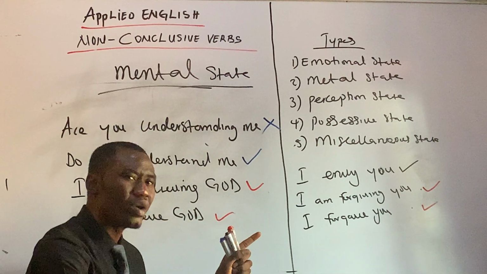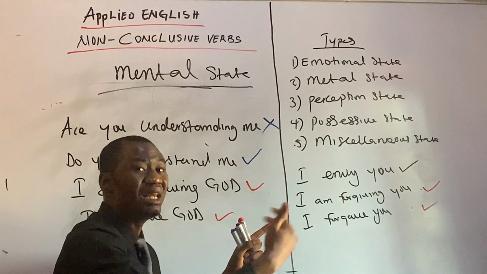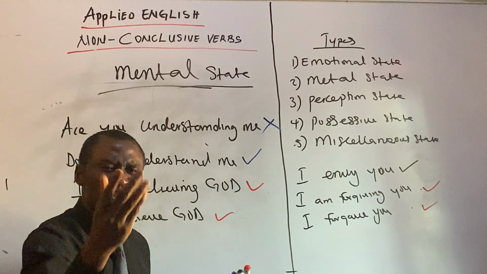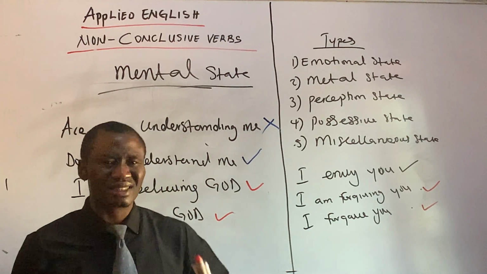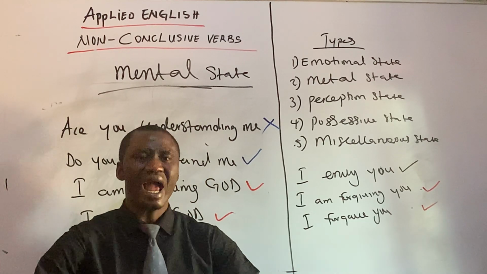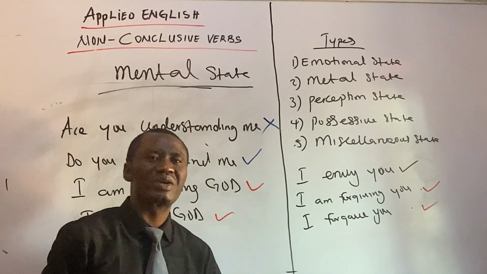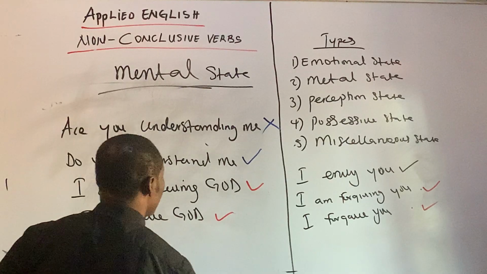So when you say I'm believing God, it's a present continuous tense. It's an ongoing active process of endless believing, of endless belief. We don't know when it's going to come to an end. When you say I believe God, that is a state of your mind. That is a present state. I believe God for a miracle. That's the present state. And if you're looking for a miracle, believe God for a miracle. Right now, the miracle is yours already. So let's go to the next one.